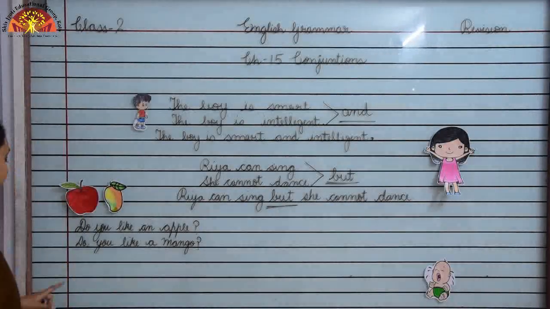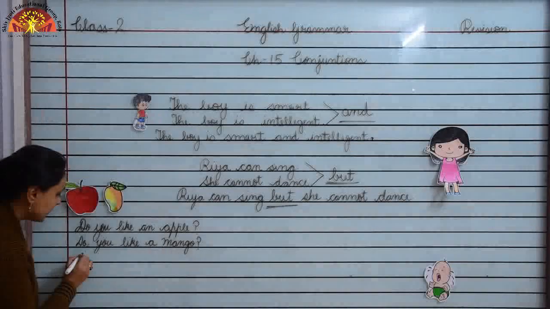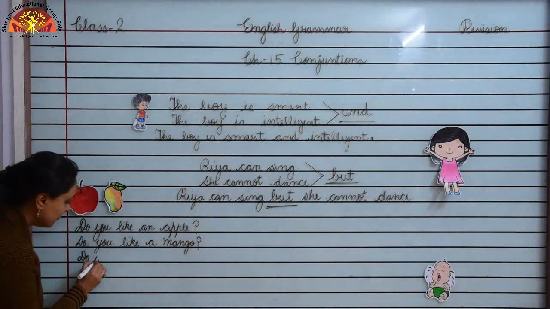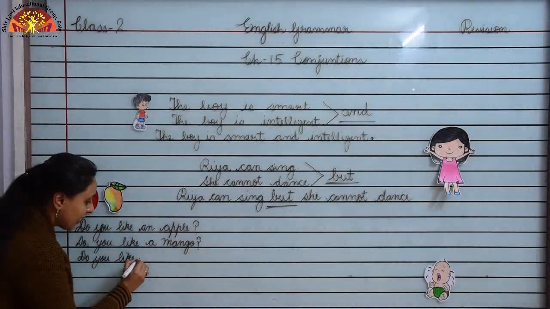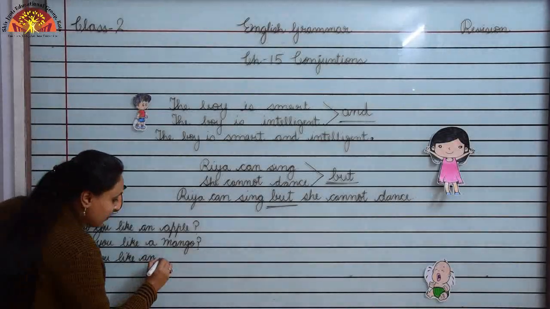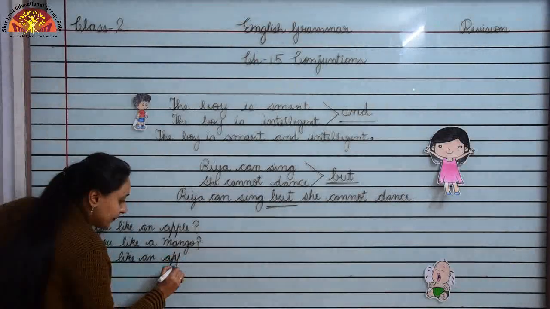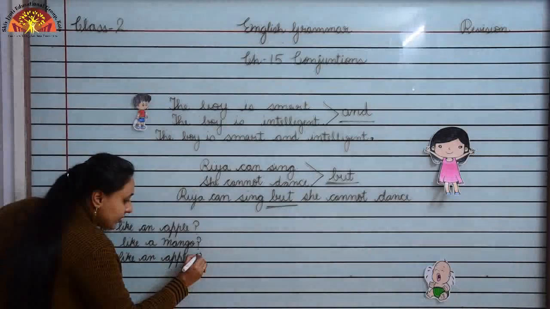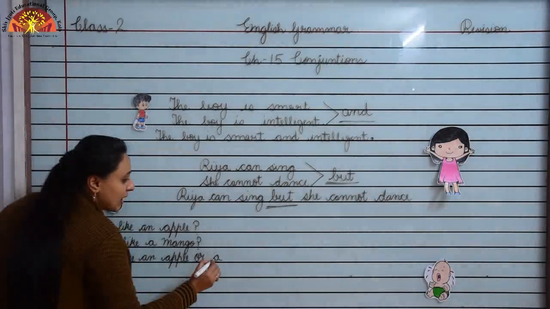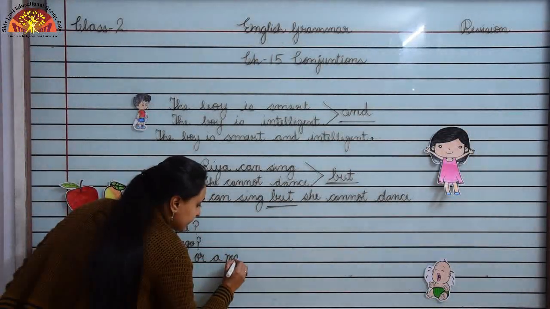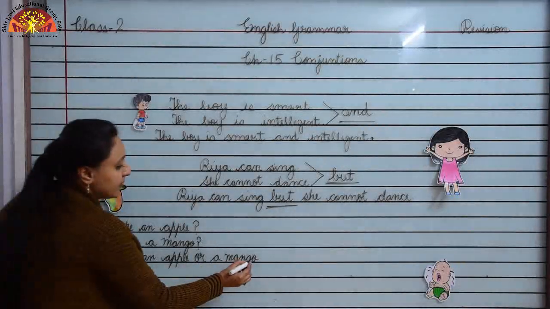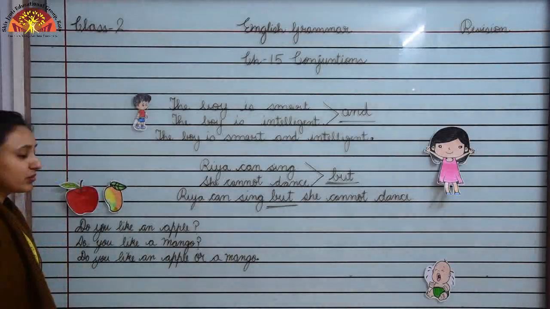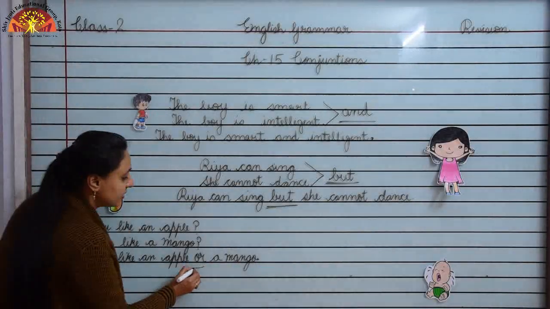Now we will rewrite the sentence using the word or. Do you like an apple or a mango? Here in this sentence we have to make a choice between an apple and a mango. So we have used the conjunction word or.